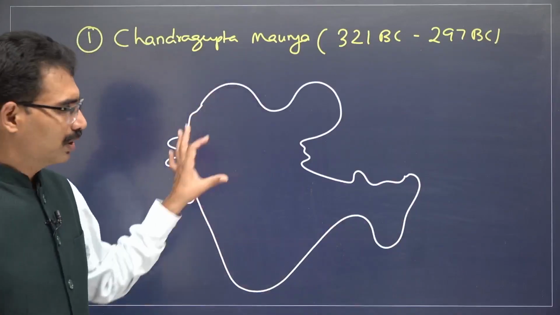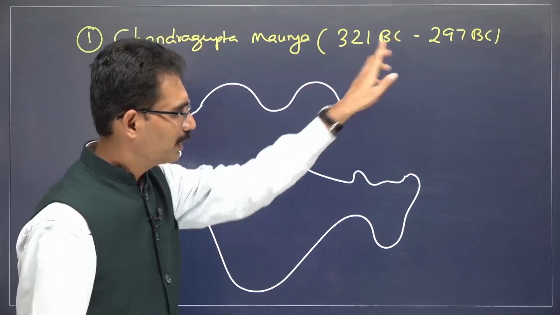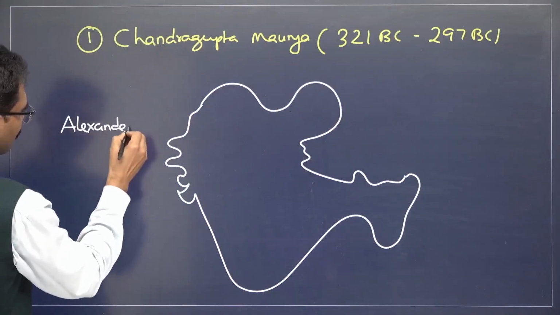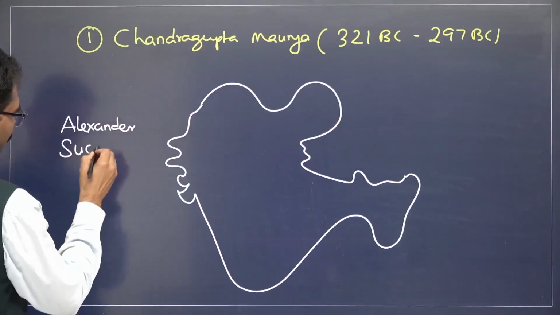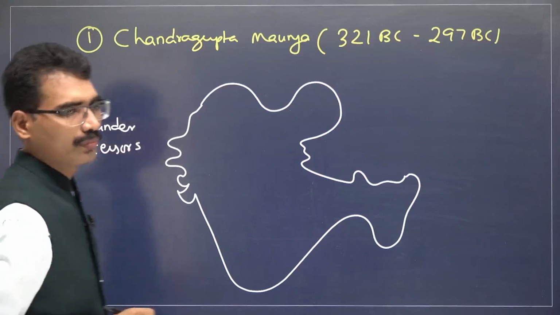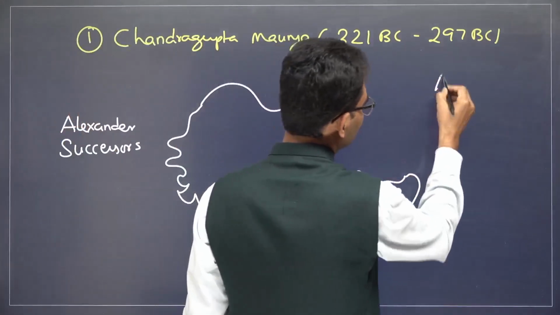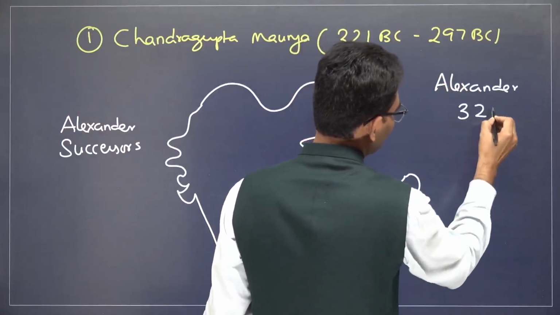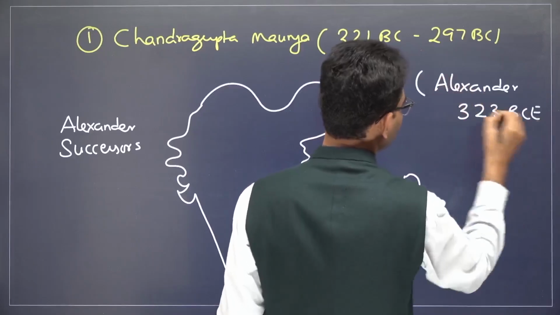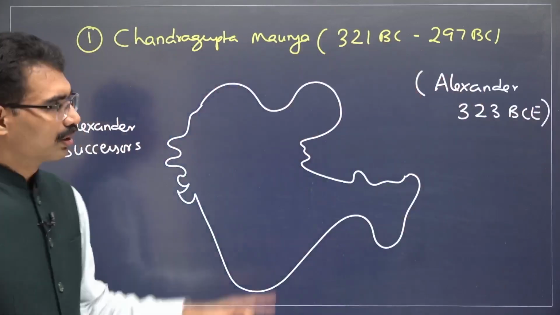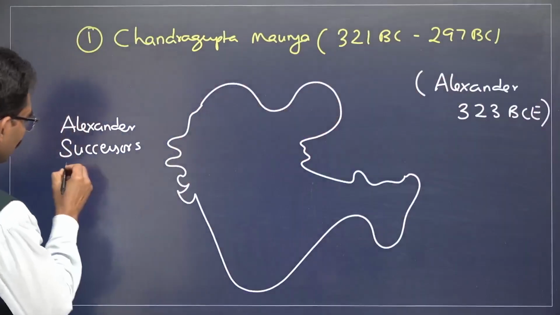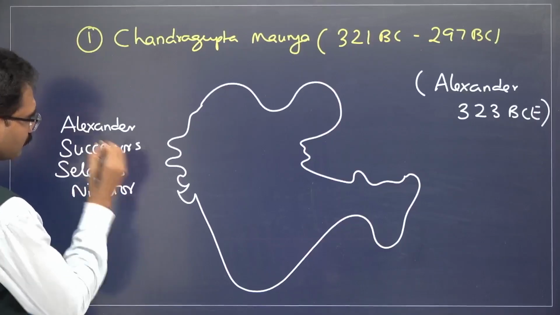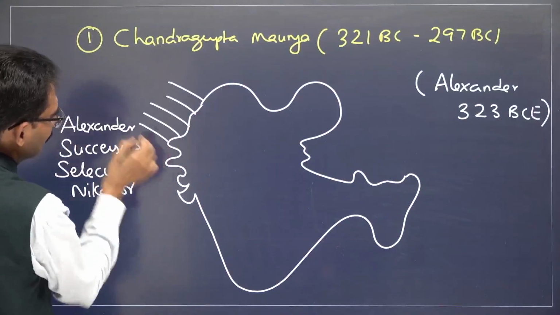This was the map. During this time period, Alexander's successors. Alexander had already died by this time, 323 BCE. After Alexander, this area was under a ruler called Seleucus Nicator. So this area was under Seleucus Nicator.